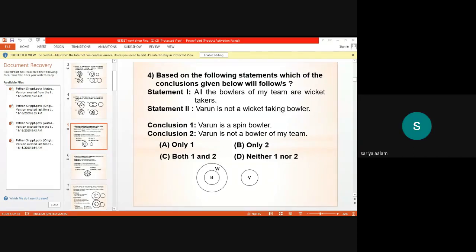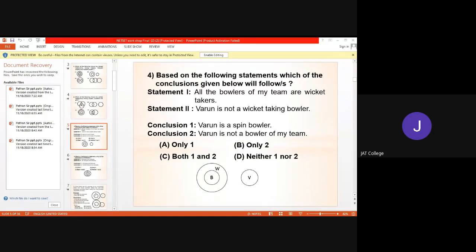Now look here, there are two circles. The circle for wicket takers is larger than the circle for bowlers, and as all the bowlers of my team are wicket takers, it means the circle of bowlers is in the circle of wicket takers.